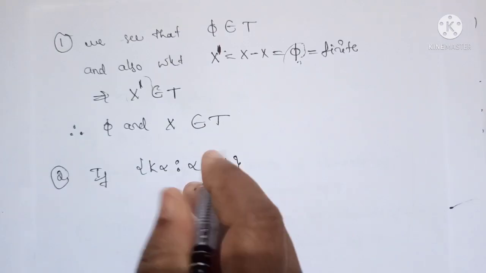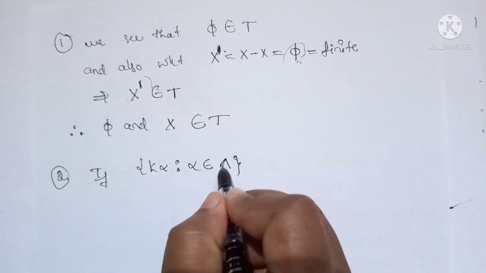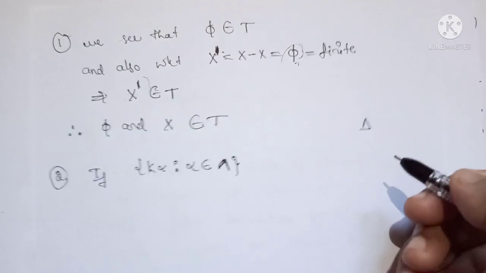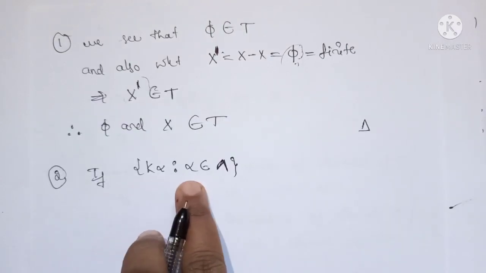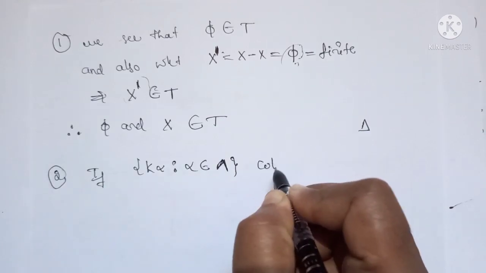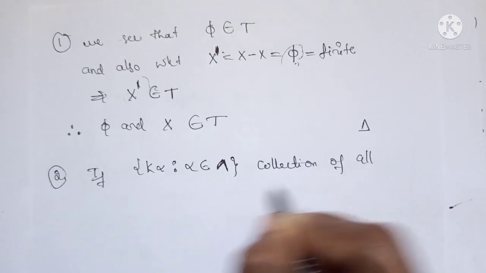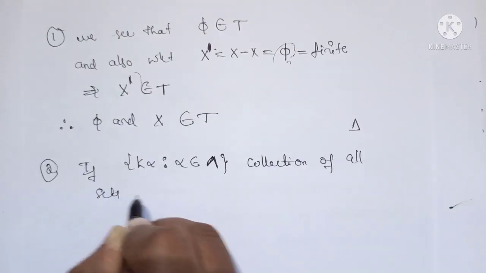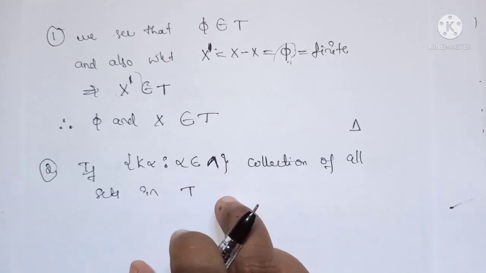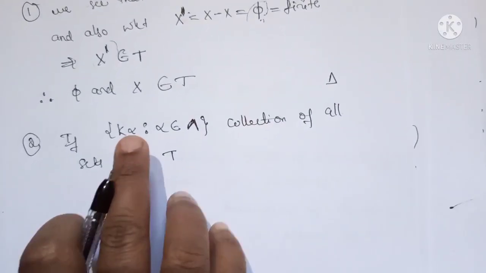Index set means that all the elements are labeled. The index set is denoted by these symbols, or also denoted by delta. K alpha, where alpha belongs to the index set, is the collection of all sets in T. So we are considering all the collections of sets of T, which is K alpha.